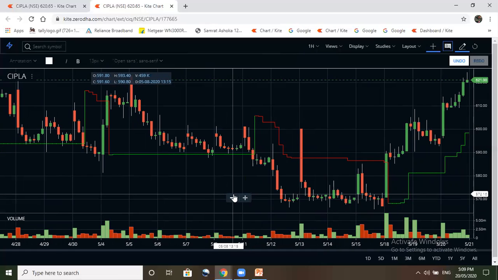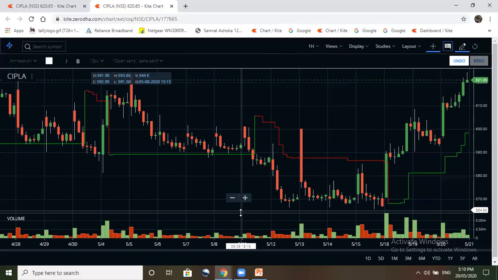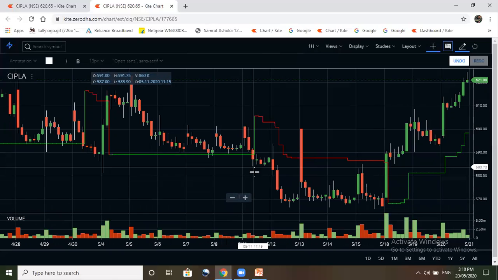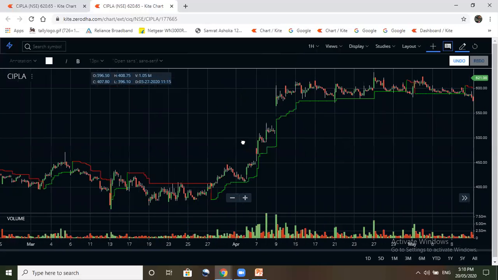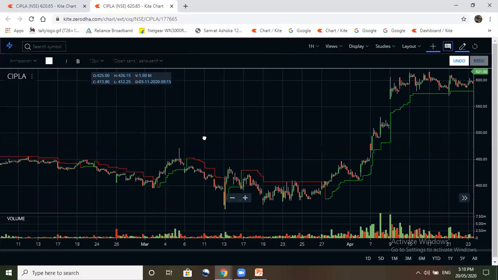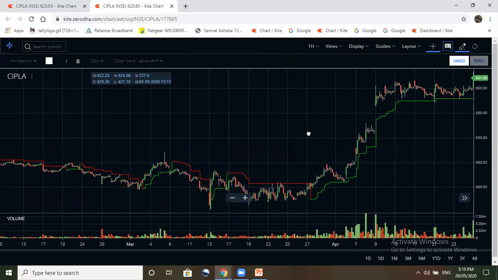When the market is volatile, then frequently your stop loss will get hit. At that time, what you have to do is take the trailing stop loss based on your own reasoning. Like if you see here on the 1 hour chart, see here, a nice trade going on for so many days.